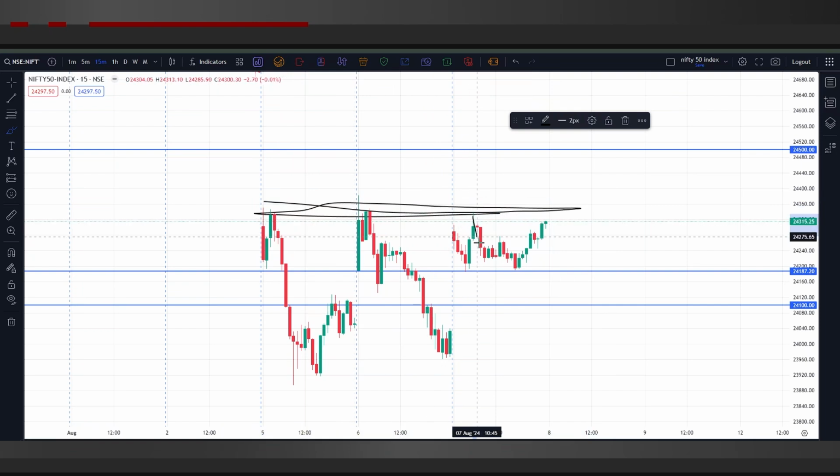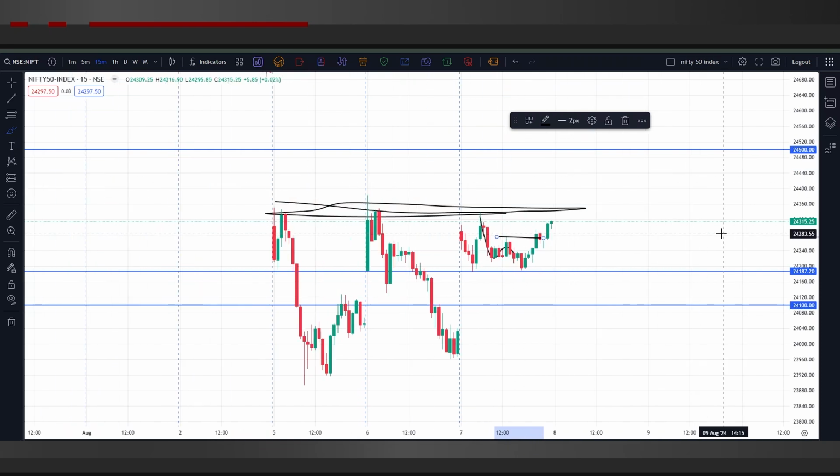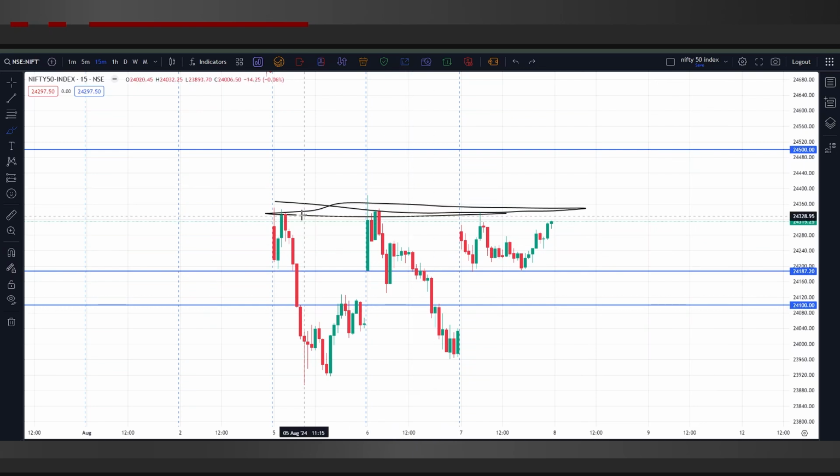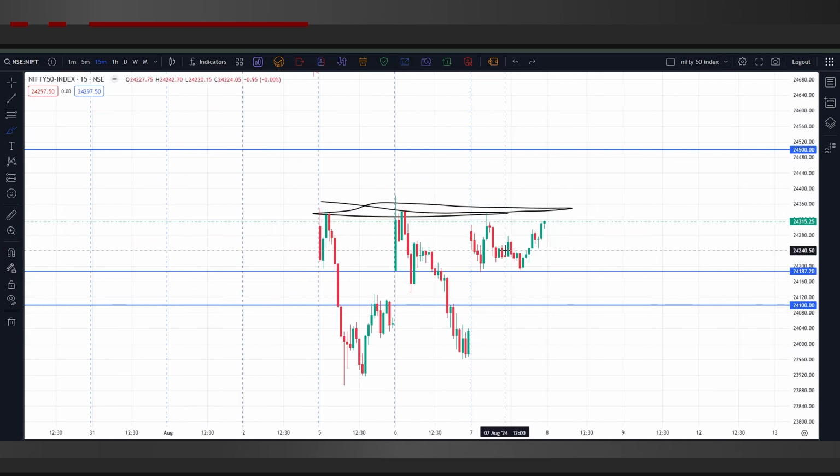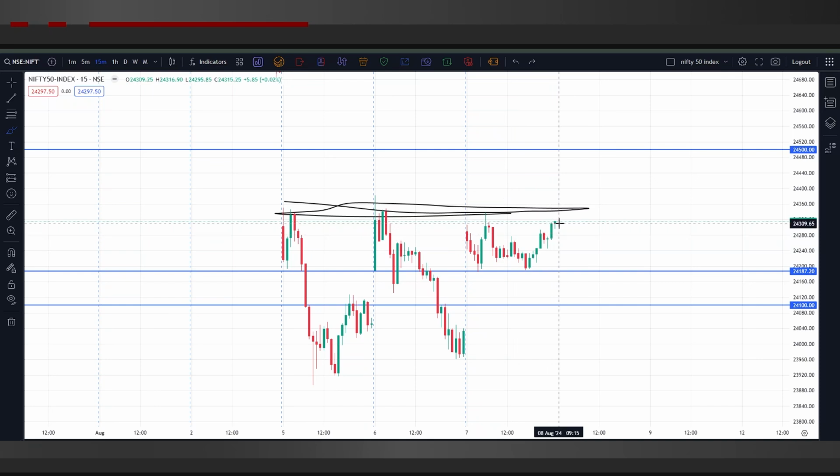And then we can see that there was a lower high lower low structure, which could have been traded today for intraday trades. I'll explain it elaborately in the next section where we'll analyze intraday trades. But for now, we can see that the market tried to break into this resistance, but it was not possible. Before it could pierce the resistance, the market closed.